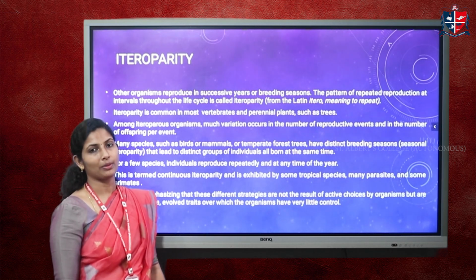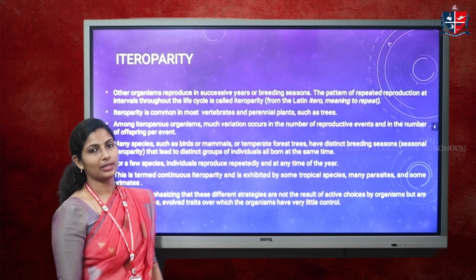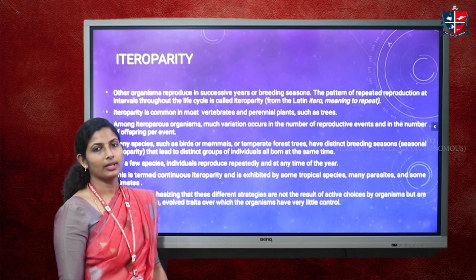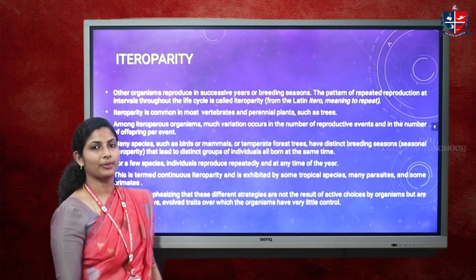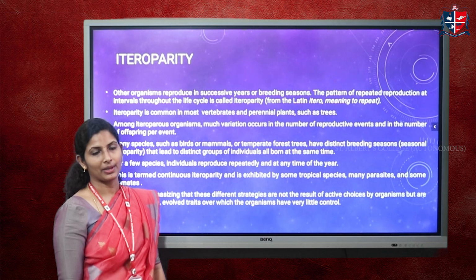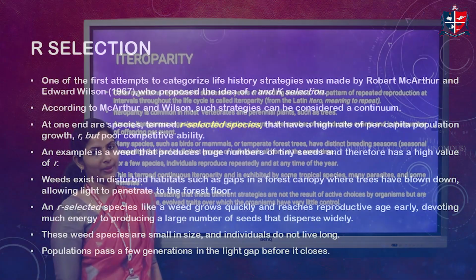So seasonal heteroparity and continuous heteroparity are the two types of heteroparity. Examples of organisms with the heteroparous mode of life strategy are perennial plants such as trees, the oak tree, and higher vertebrates. Though they have multiple reproductive cycles, usually the number of offspring produced is low compared to the semelparous mode of reproduction. And since they live even after the reproductive event, parental care can be provided to their offspring.